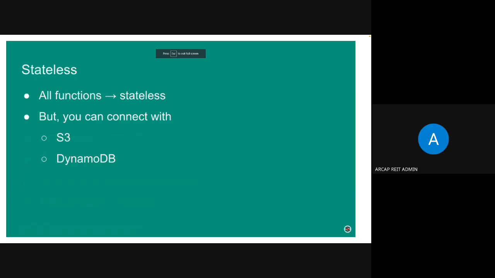And it is stateless. If we are storing in a particular server, it is called stateful. If we don't know where exactly it will be stored, and it is managed by AWS, that we call stateless. All functions in Lambda are considered stateless, and we can also connect with S3 or DynamoDB or anything.